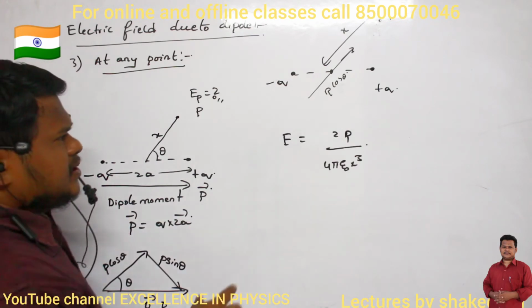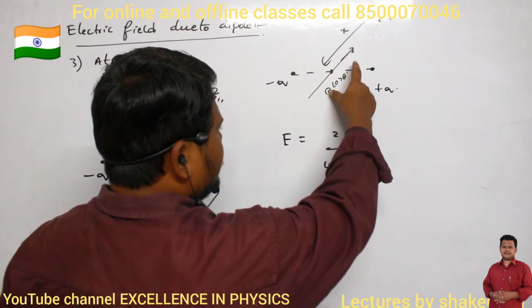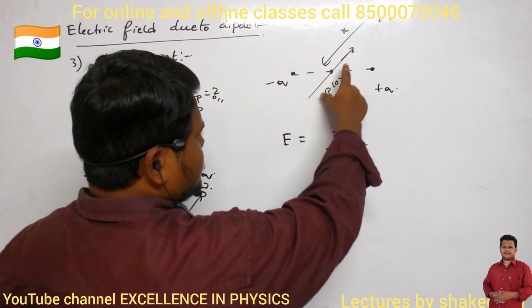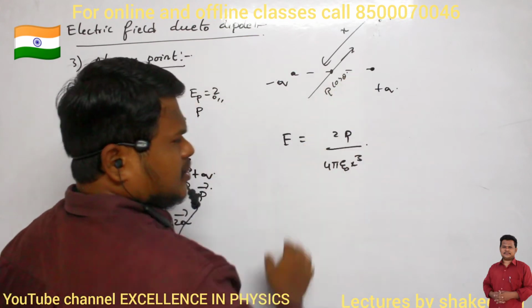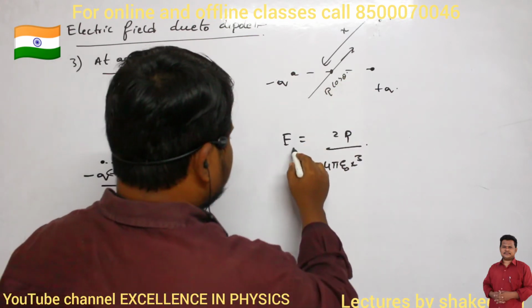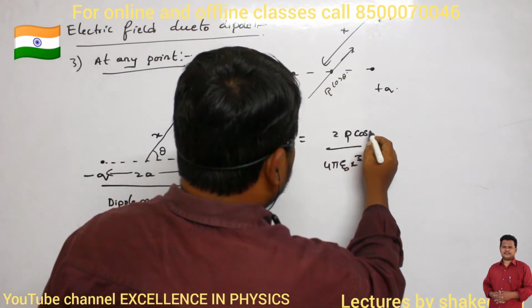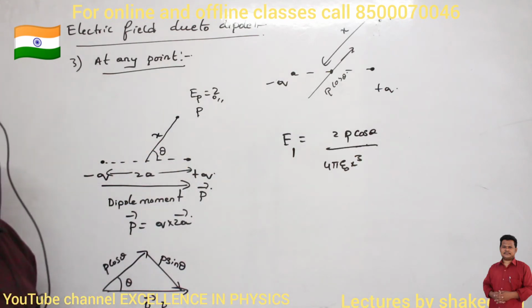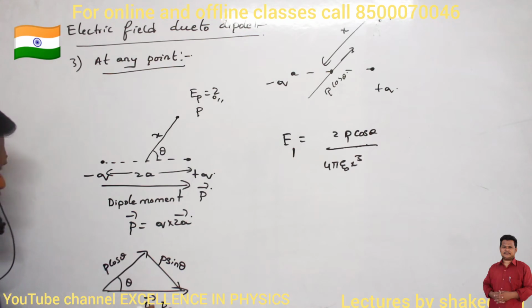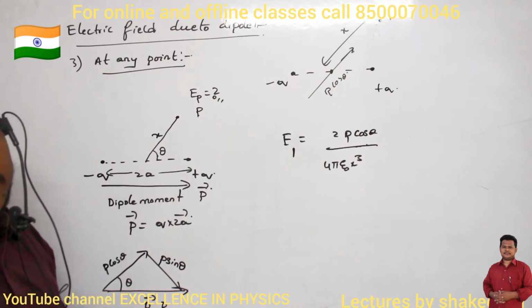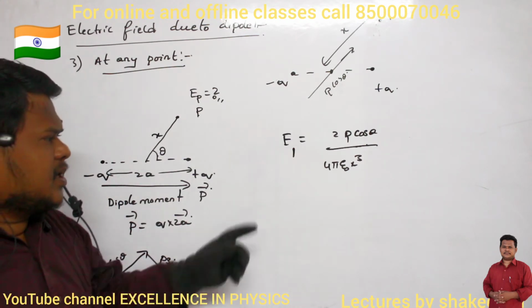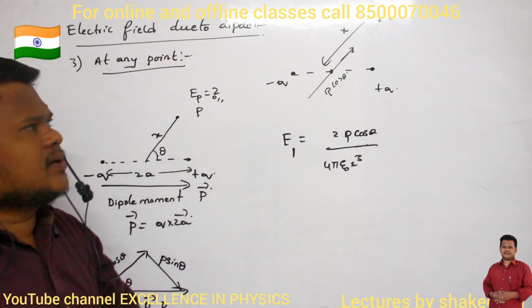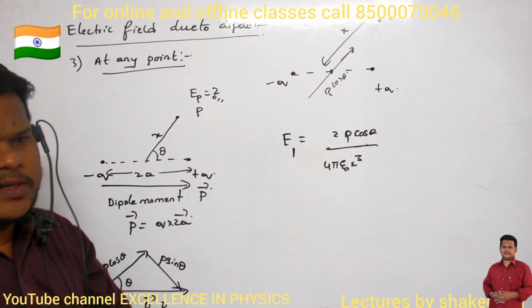Clear? But here, what is the magnitude of dipole moment? Previously, it was P. Now I have taken two components, no? So here the dipole moment is only P cos theta. So electric field E1 will be equal to 2P cos theta divided by 4 pi epsilon naught into x cube. Have you understood? When the dipole moment is P, then the formula is 2P by 4 pi epsilon naught into x cube. But now the dipole moment is P cos theta, no? So 2P cos theta by 4 pi epsilon naught into x cube. Are you able to understand?